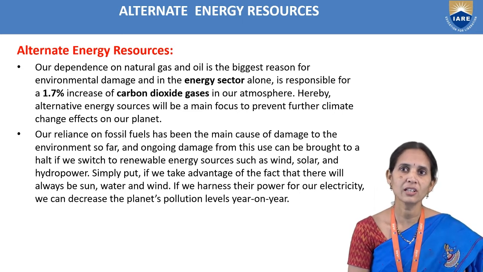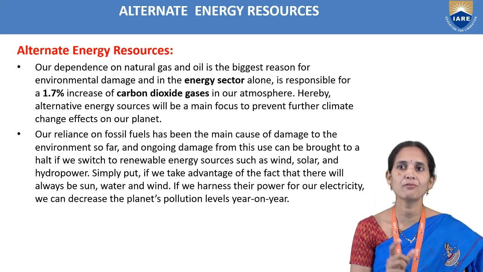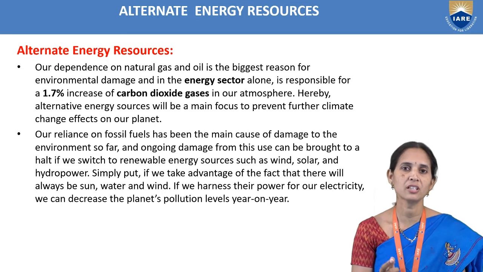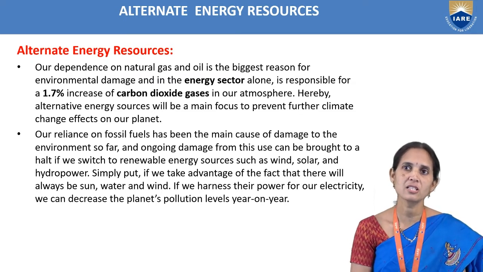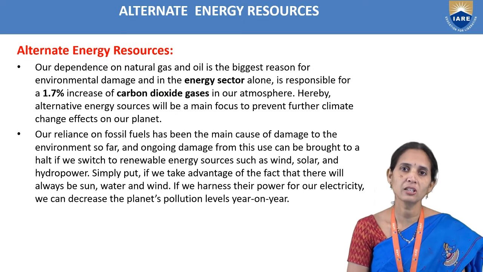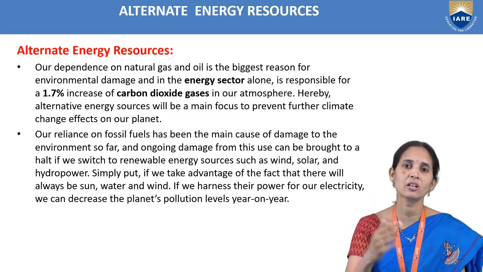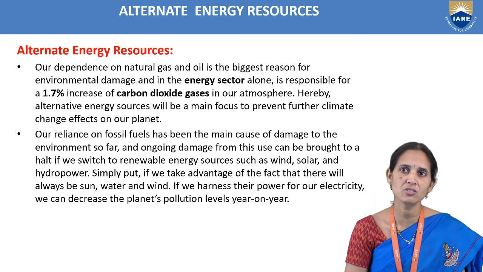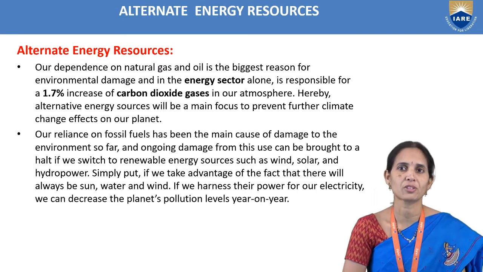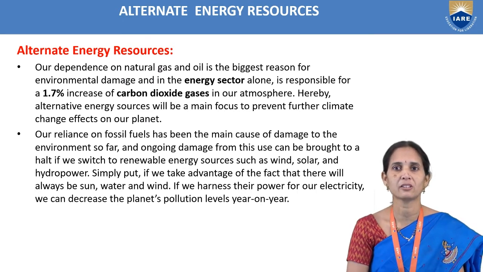Alternate energy sources will be the main focus to prevent further climate change effects on our planet. If we use fossil fuels, natural gas, and petroleum oils, what emission are we getting? Carbon dioxide. That leads to global warming and the greenhouse effect. But when we go for alternate energy resources, we do not get this. We can protect our planet.